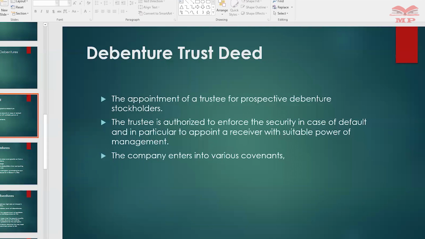So this trust deed has the company entering into various covenants, key among them that it will insure its property. Whatever has been used to secure the debt, part of what is written in that trust deed is that insurance is there. So even if the asset is destroyed, you will be compensated so that you're able to pay off your debts. And you must not borrow in excess of what you can afford to pay off. These are parts of the covenants in the debenture trust deed.